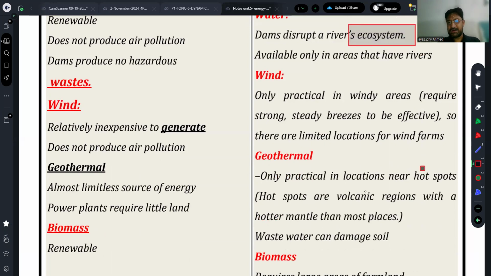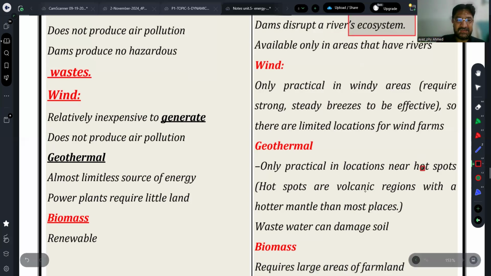Then wind energy has relative inefficiency. Inefficiency means we have to use a lot of windmills. That is its disadvantage. Otherwise, it is pollution free and wind is available freely. There is no expense at all to purchase the energy, but there is an expense to install the windmills. So that is one of the disadvantages.